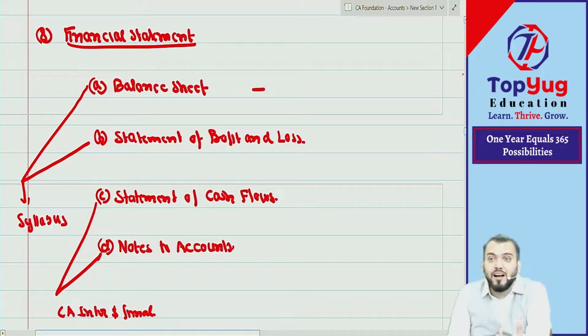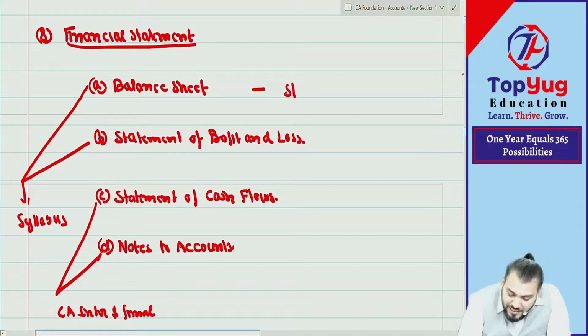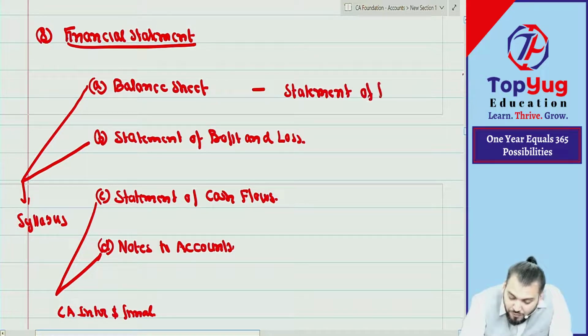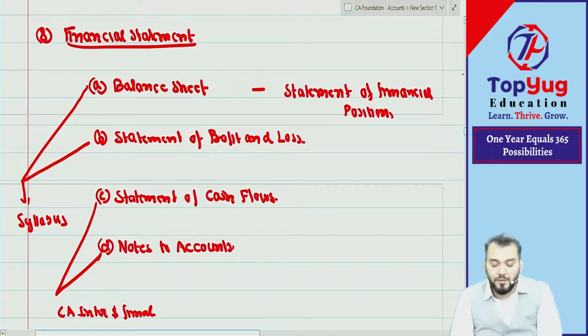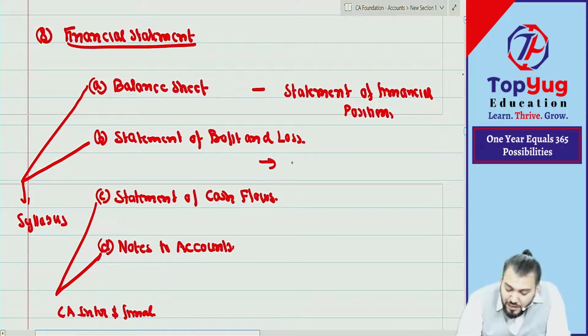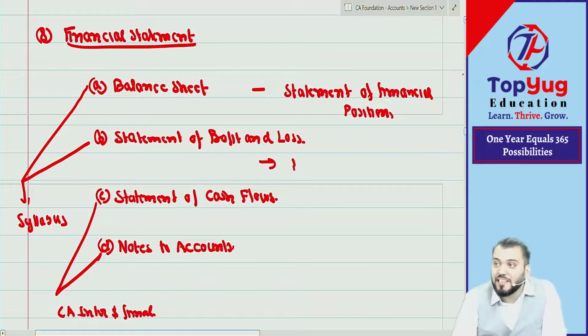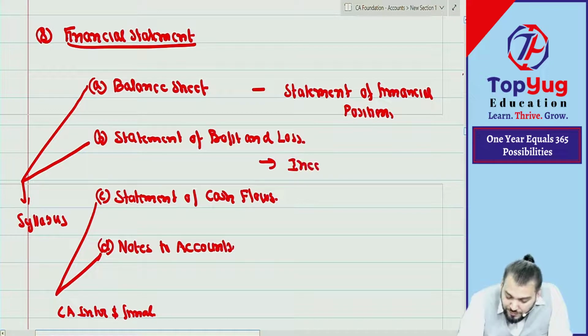The balance sheet is required to inform about the statement of financial position. So can I say in this we inform statement of financial position. When I am saying statement of PL, can I say we record what? All income and expense. Profit and loss means what? Income minus expense. So we record all income and expense in statement of PL.